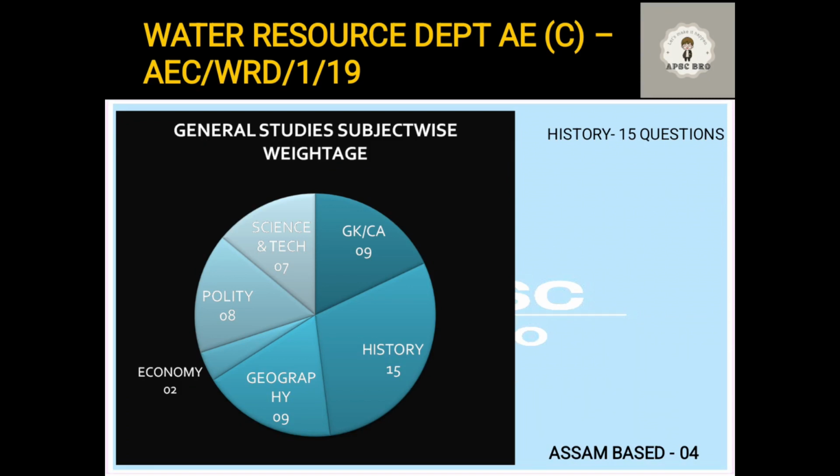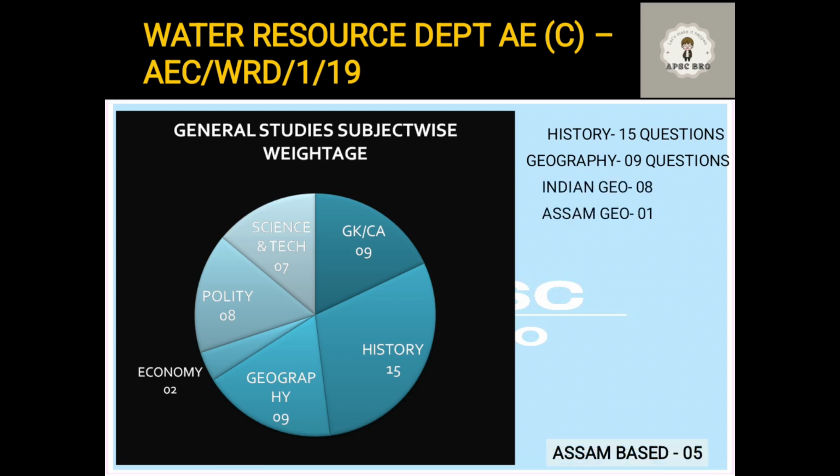So 15 questions from history, 4 out of that from Assam. Next, geography, 9 questions. One thing I would like to inform here is that geography has 2 parts. One is physical geography, in which you read the maps, the river system, the climate, everything. Another part is human geography, in which you read the human populations, the cultures. Sometimes you can treat it as a separate subject, sometimes you can include it in geography also. Now, out of those 9 questions, 8 were from India and 1 question was from Assam. So that takes the total Assam-based questions up to now to 5.